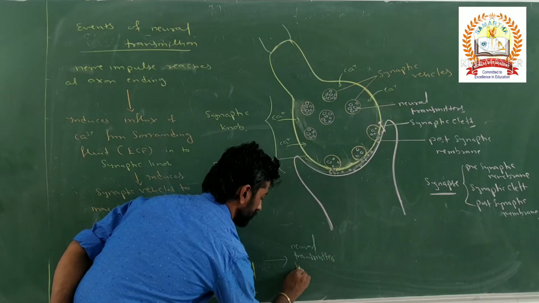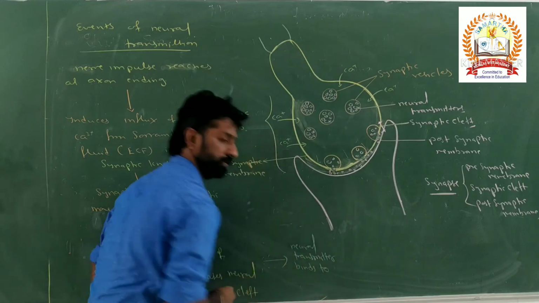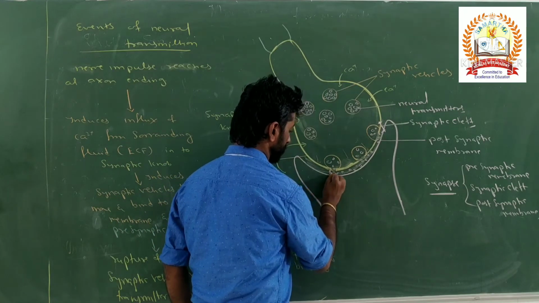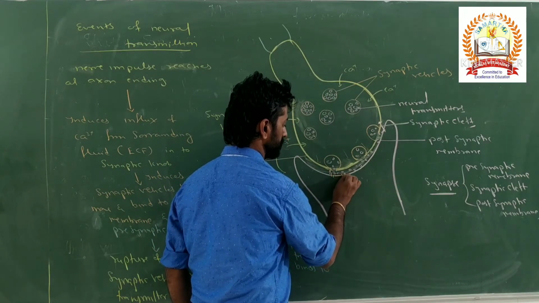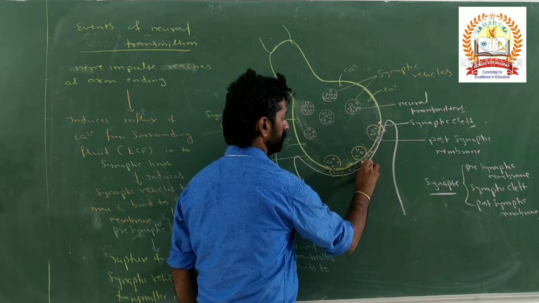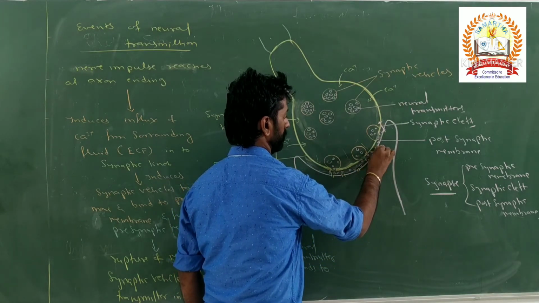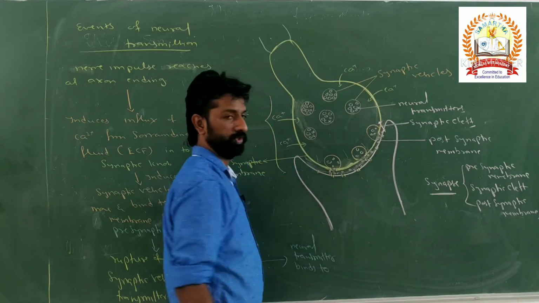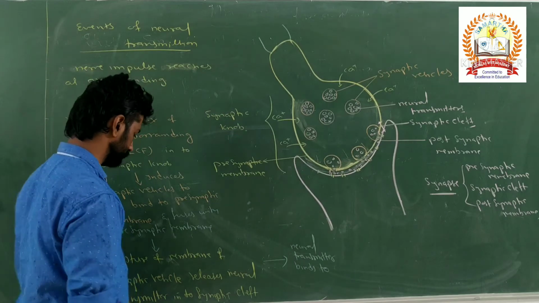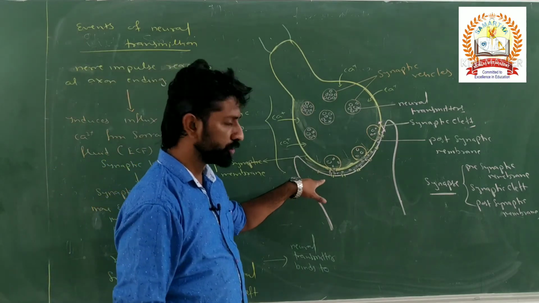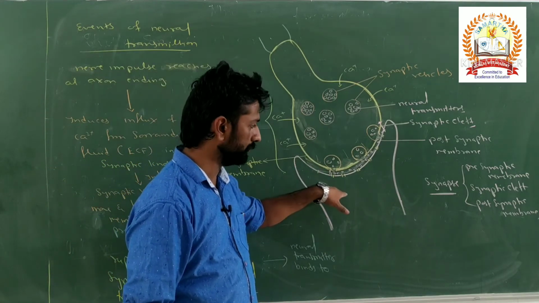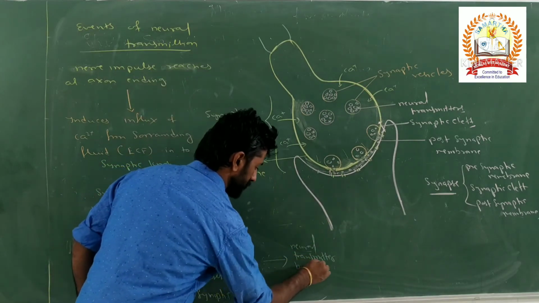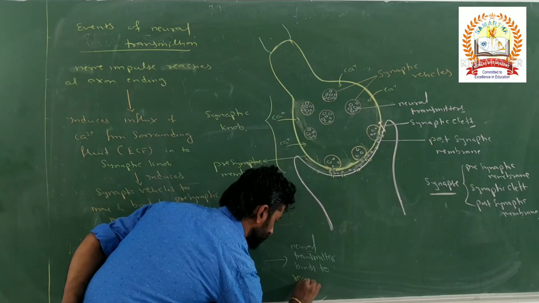These neurotransmitters bind to receptors which are present over the postsynaptic membrane. So here there will be the receptors present over the postsynaptic membrane. When they bind to the receptors present over the postsynaptic membrane, that opens the ion channels or the ion gates into the other neuron.